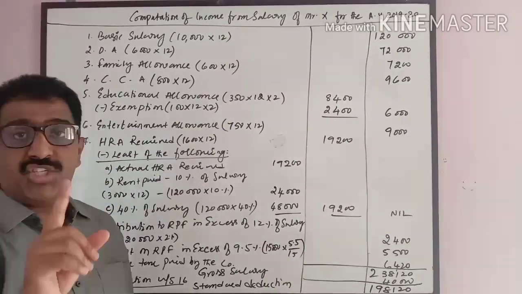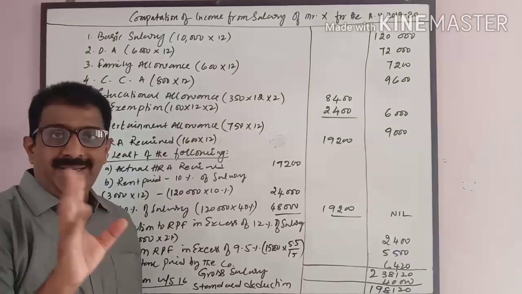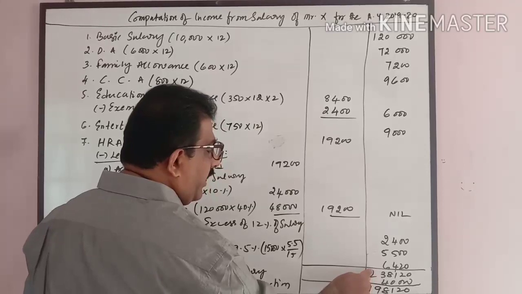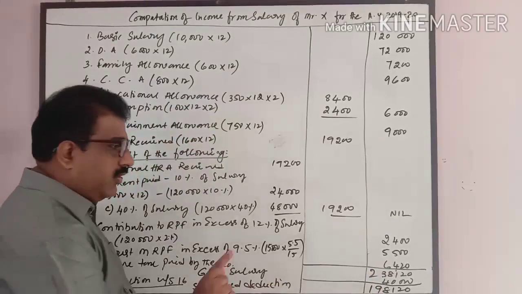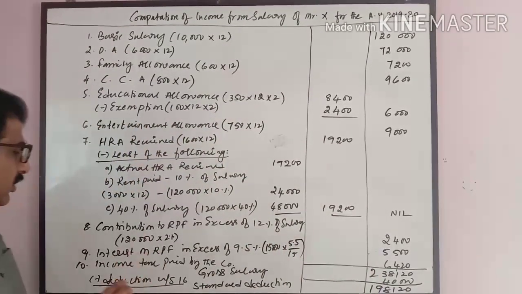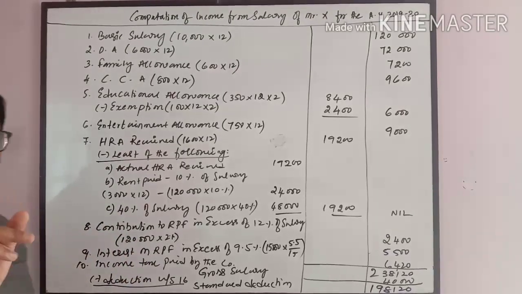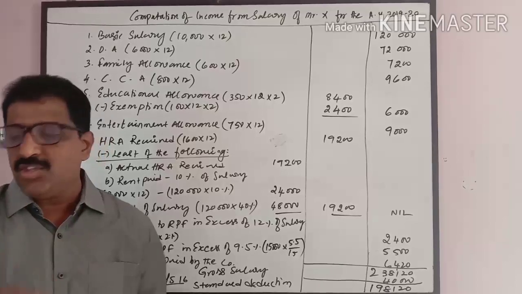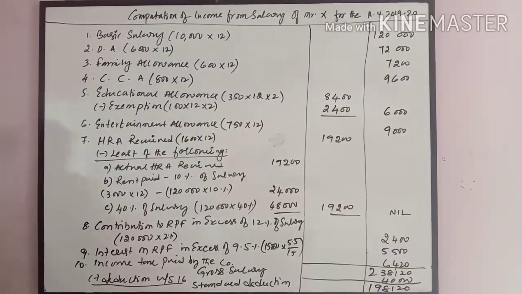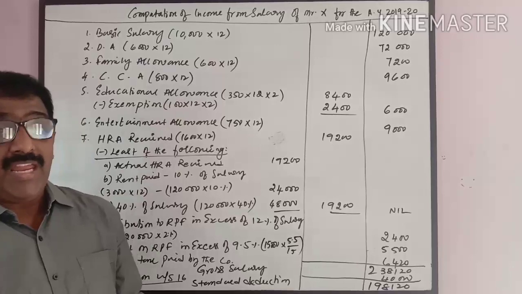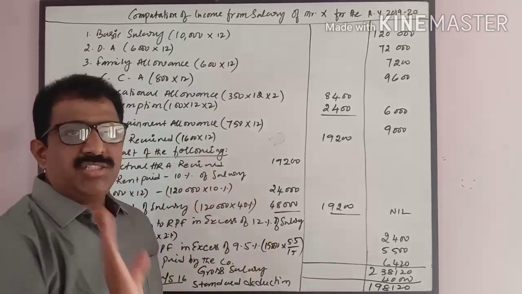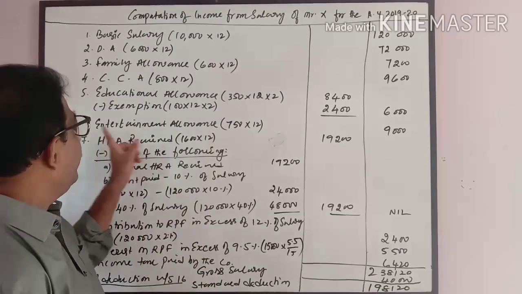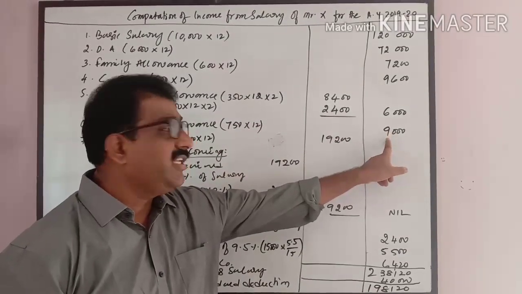Deduction under section 16 subsection 1, standard deduction of 40,000 rupees or the actual gross salary, whichever is least. So here 40,000 is least. So standard deduction under section 16 subsection 1. Next, section 16 subsection 2, that is called the entertainment allowance. In case of private employees, no deductions are allowed with regards to entertainment allowance. In the first instance, we have taken entertainment allowance 9,000 here.